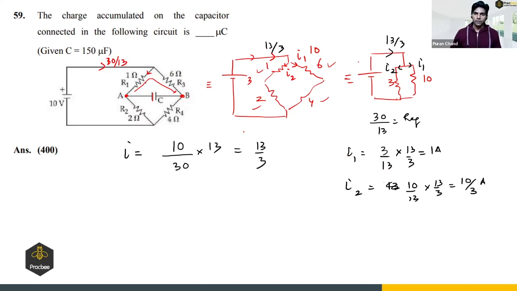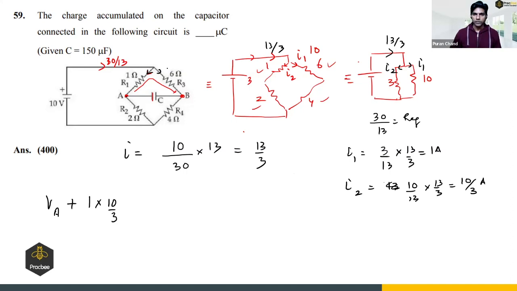If I move from A to B, we are going against the direction of the current, so there will be an increase in potential: 1 times the current I2, and I2 is 10 by 3.